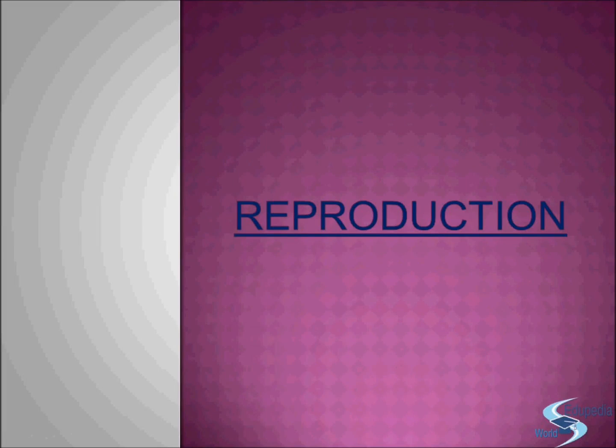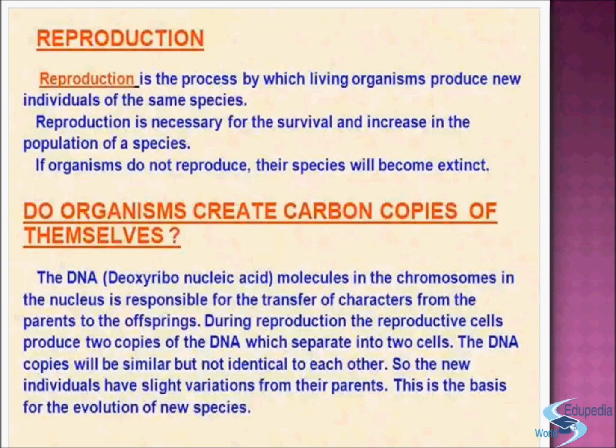In this video, we will start with a new chapter. The name of the chapter is Reproduction. Now, what is reproduction? Reproduction is a process by which living organisms produce new individuals of the same species. Reproduction is necessary for the survival and increase in the population of a species. If organisms do not reproduce, their species will become extinct.